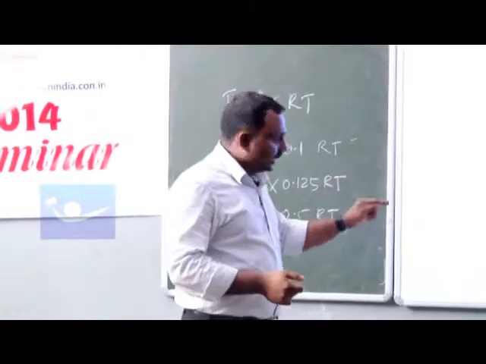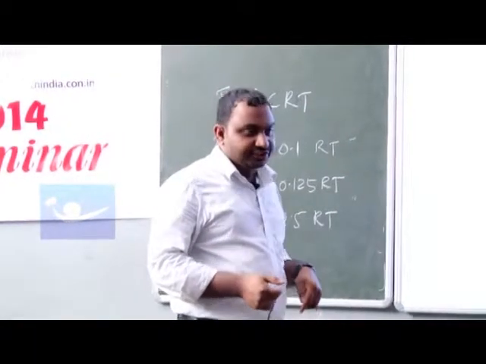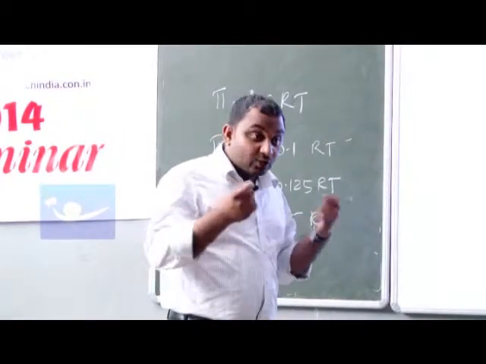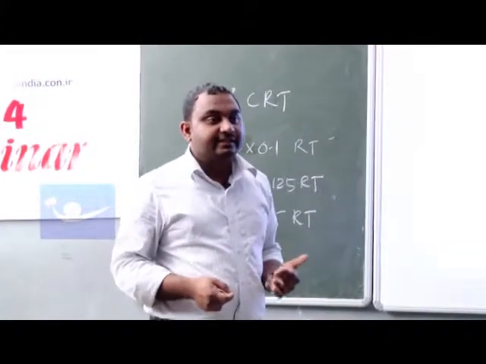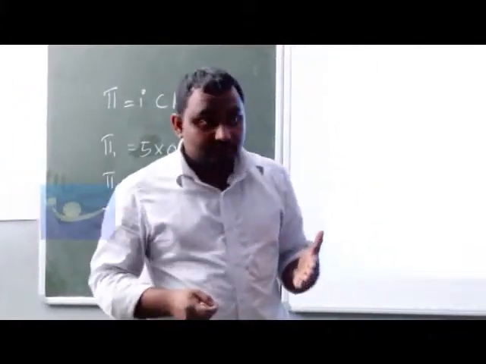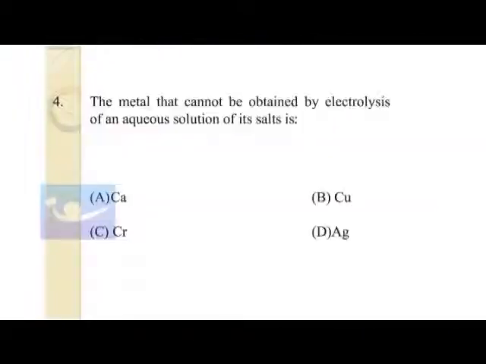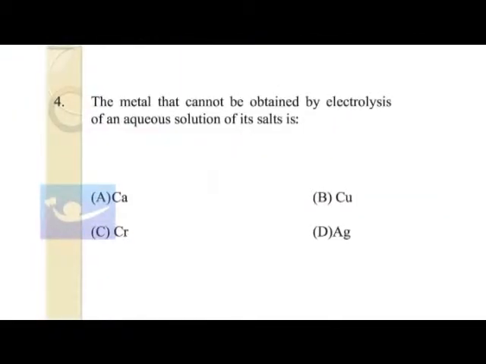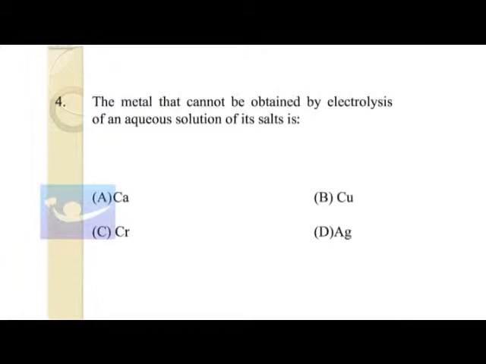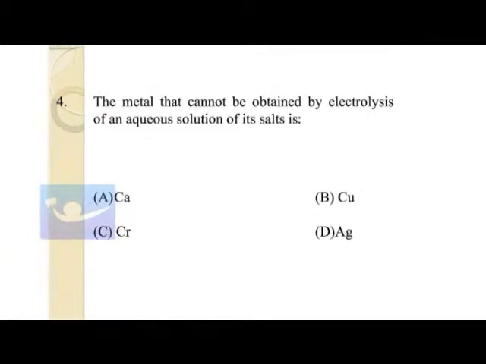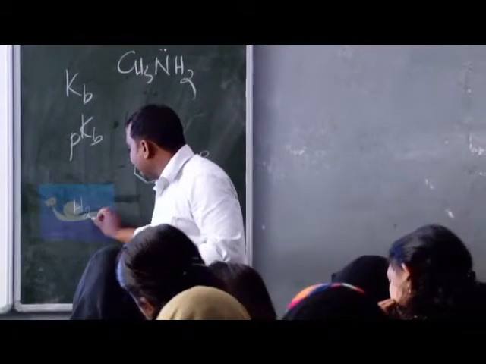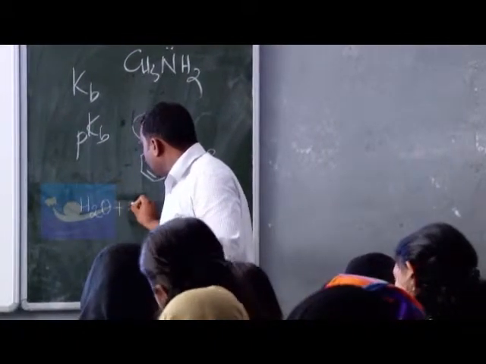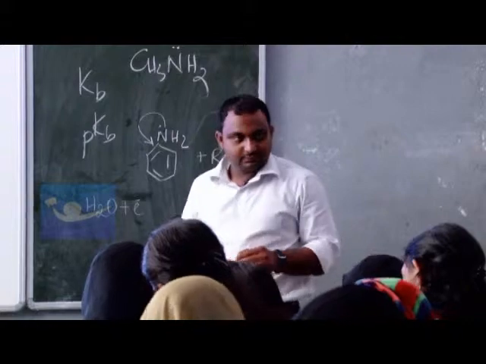In case of chromium, copper and Ag, if you are electrolyzing the aqueous solution, all of these three will get deposited at the cathode. Understanding? Whereas if you take calcium solution, at the cathode the reaction will be H2O plus electron.